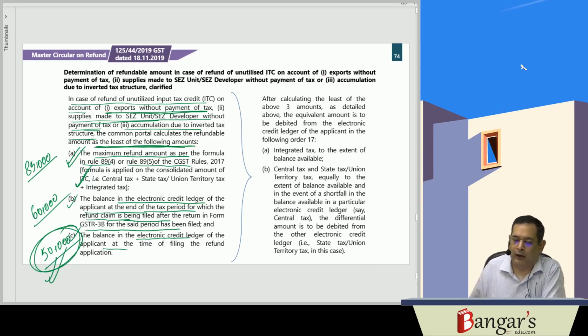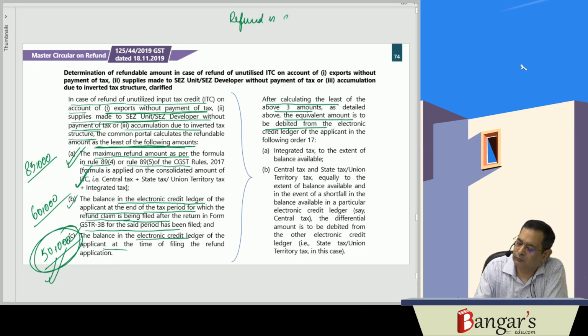Now after calculating the least of the above three amounts, the equivalent amount will be debited where? Whenever the refund amount is granted, the same will be debited in the electronic credit ledger.